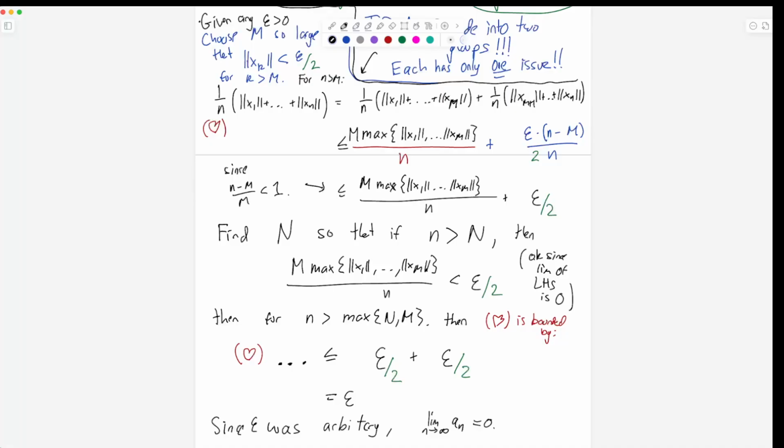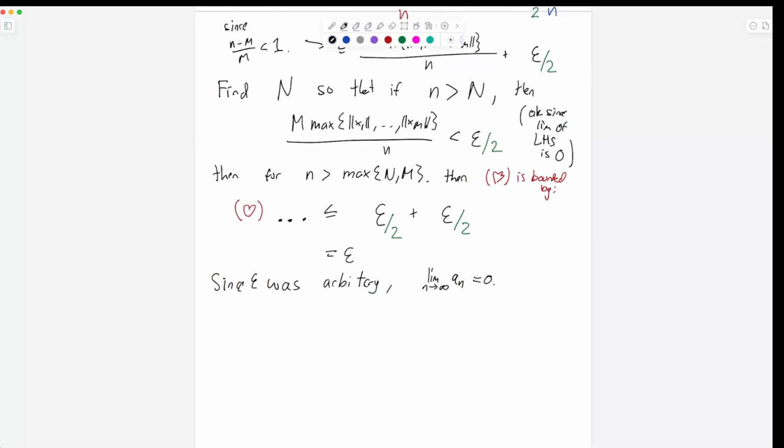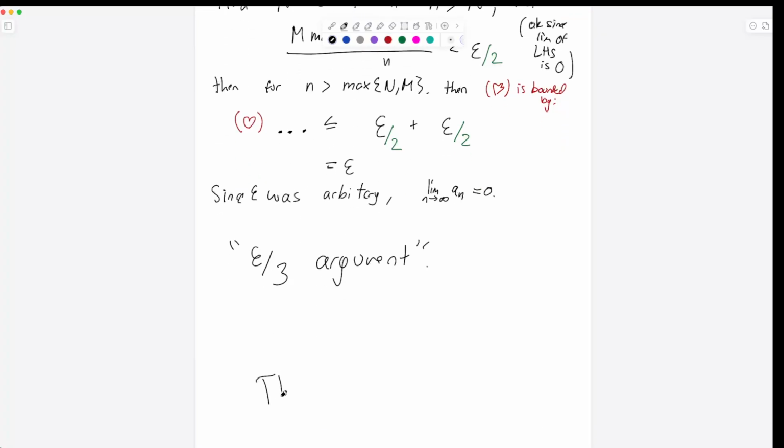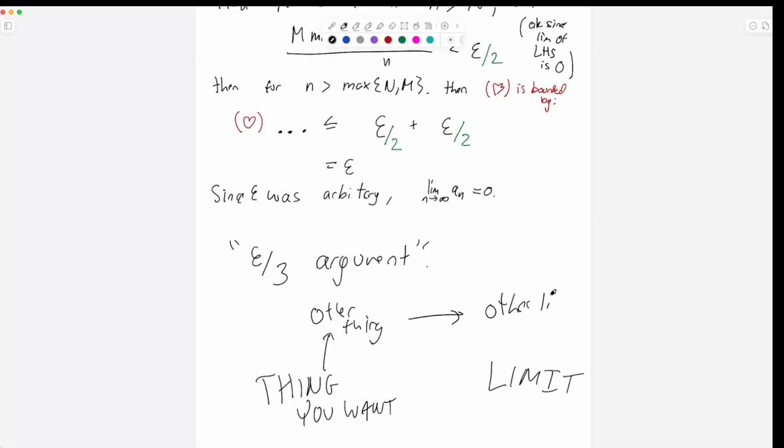Okay, so this kind of thing has a name. Some people call this an epsilon by 3 argument, this proof idea. And it's very common that you have 3 parts. The reason you have 3 parts is often you have the thing you want, and then you have the limit that you want. And to prove that the thing you want is close to the limit, you go up to some other thing. And the other thing is close to its other limit. And then the other limit is close to the limit you want. And each of these is like an epsilon by 3.